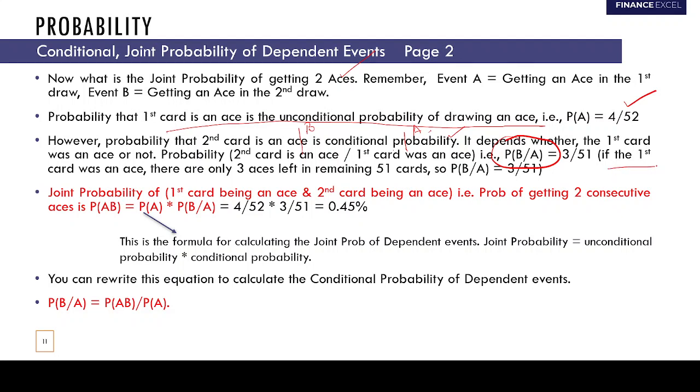Why? Because if the first card is an ace, there are only 3 aces left in the remaining 51 cards. So that is why the probability of B given A is 3 by 51. So now you have to calculate the joint probability, where you will just multiply the unconditional probability of drawing an ace into the conditional probability, which is 3 by 51.